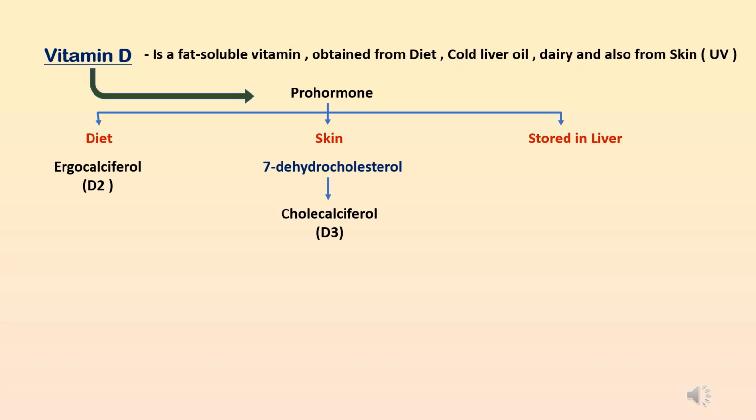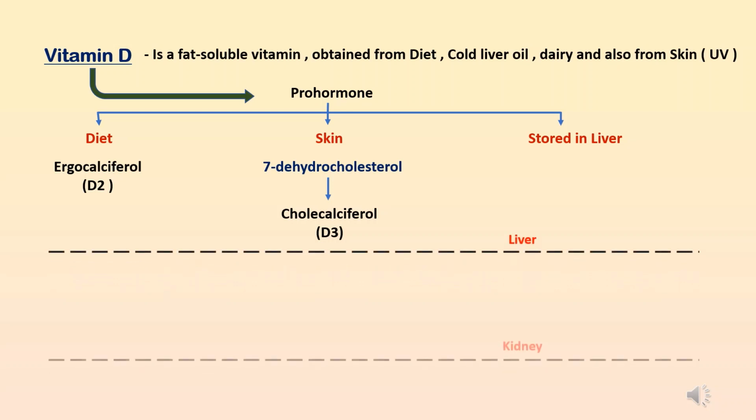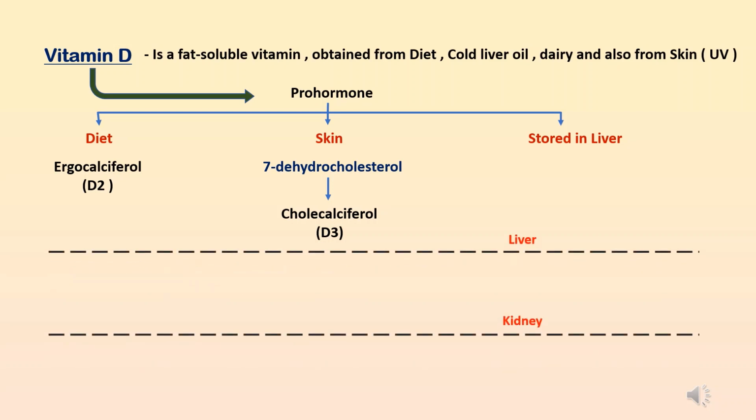Now these two forms, vitamin D2 and vitamin D3, that is ergocalciferol and cholecalciferol, are in inactive forms. So they need to get activated, and they require hydroxylation. D2 and D3 require two hydroxylations, one in the liver and one in the kidney.